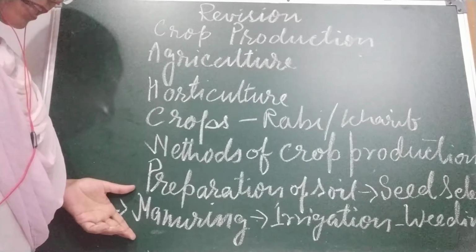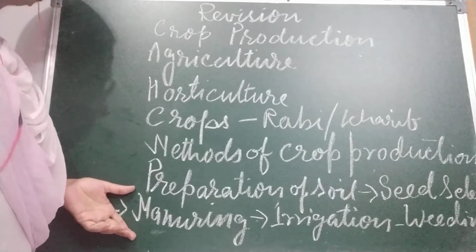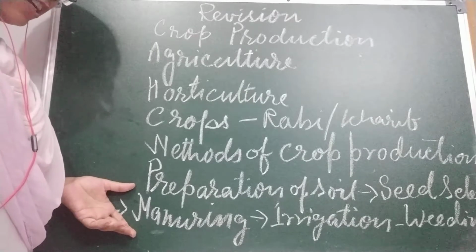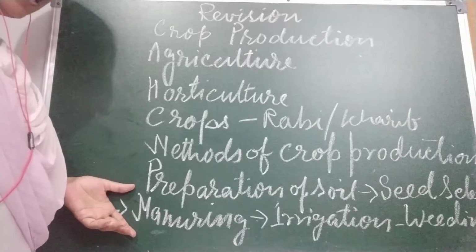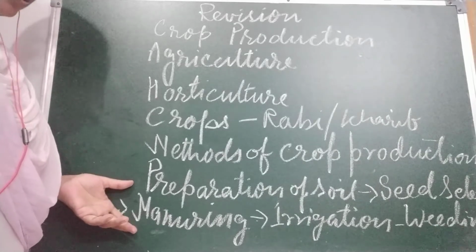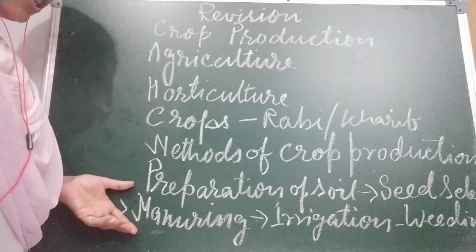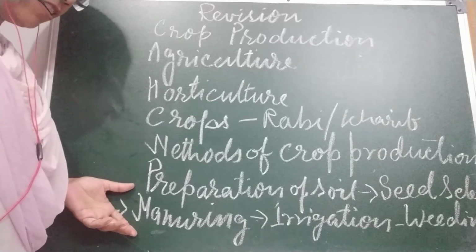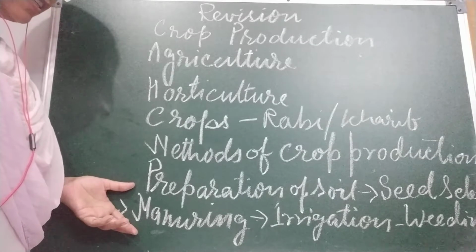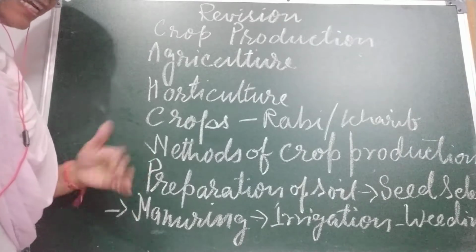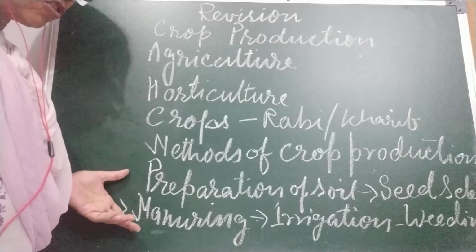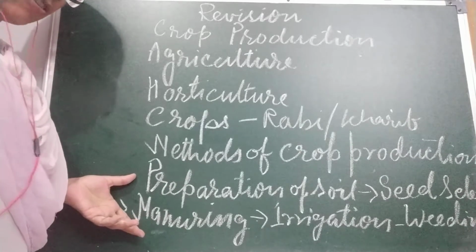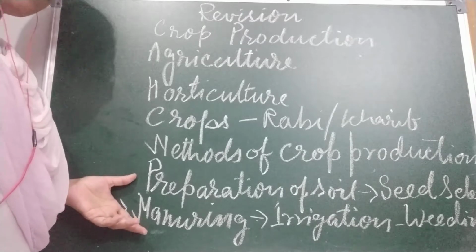What are the natural methods? There are three natural methods which we have discussed in the class. First is field fallow, second is crop rotation, and third is mixed cropping. I am going to tell you about crop rotation. Each crop uses more of some nutrients and less of others. So farmers change their crops in each season so that the soil is not depleted of any particular nutrient. This is called crop rotation.